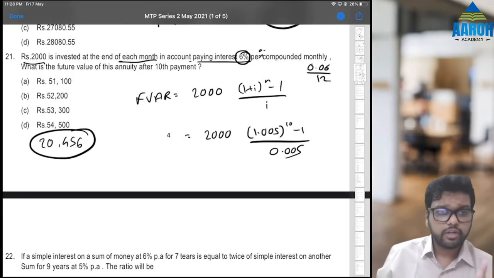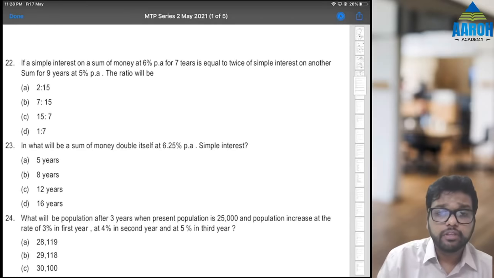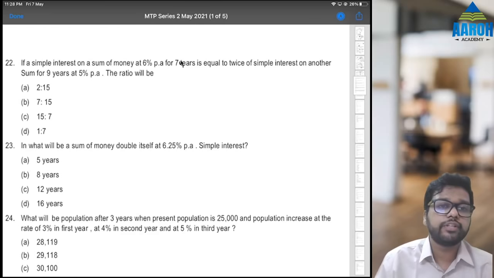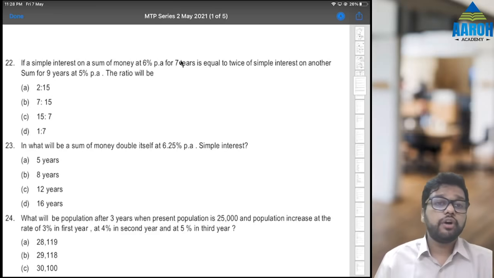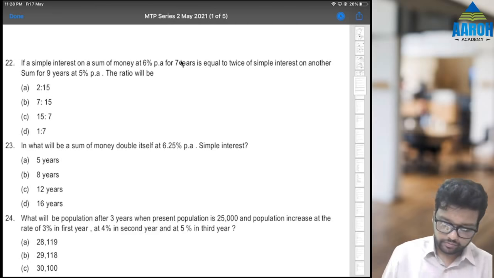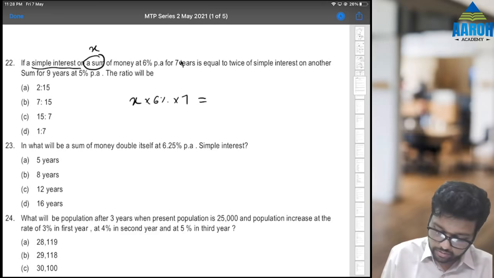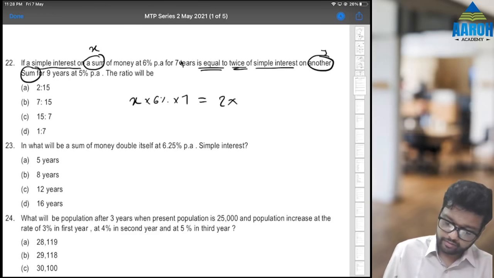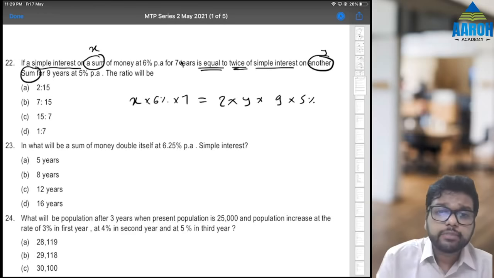Let's go to question number 22. If the simple interest on a sum of money at 6% per annum for 7 years is equal to twice the simple interest on another sum for 9 years at 5%, then what will the ratio be? Ratio of what? Ratio of amounts, right? Simple interest on a sum, let's say x, at 6% for 7 years is equal to twice, 2 into, simple interest on another sum, let's say y, for 9 years at 5%, right? We want the ratio, that means we want x by y.